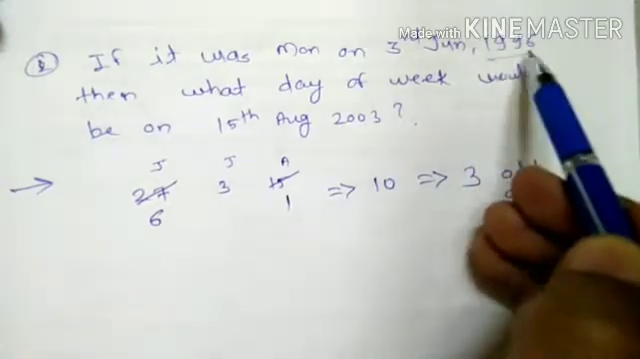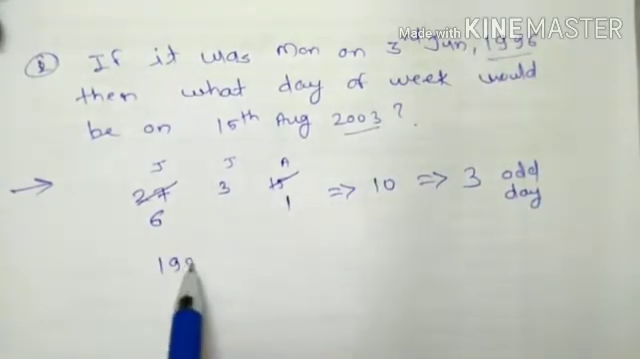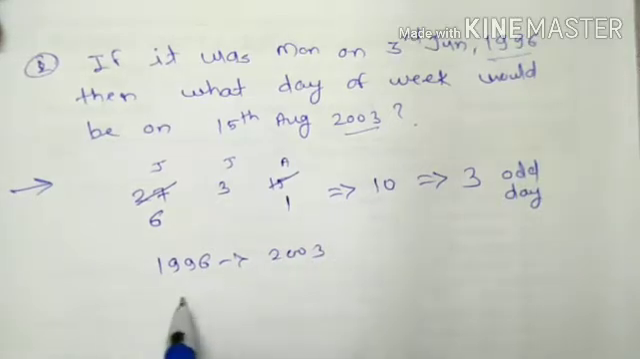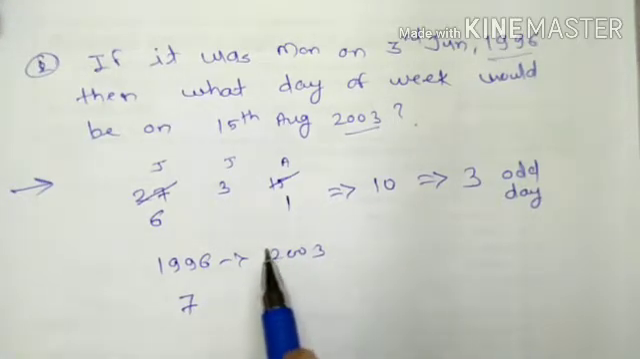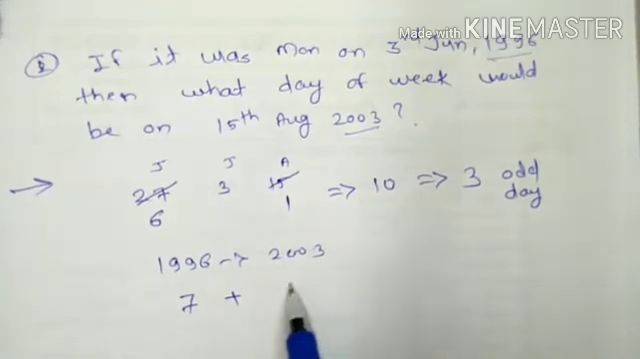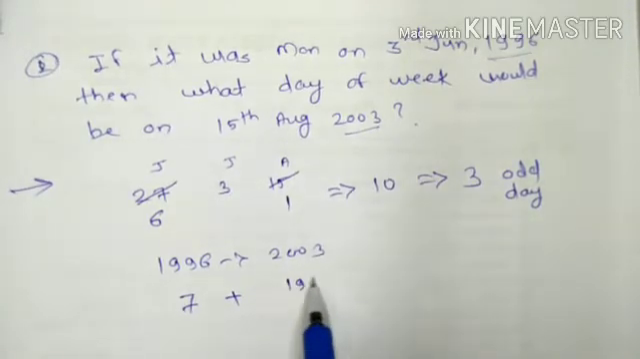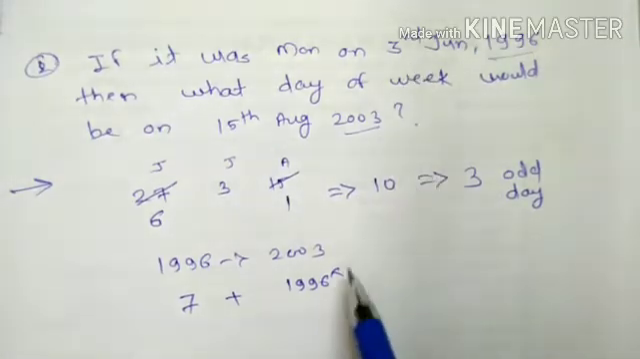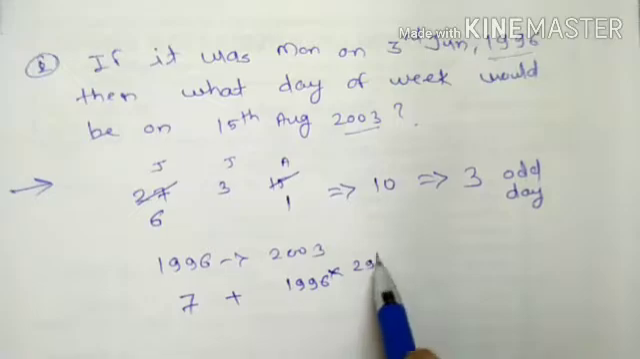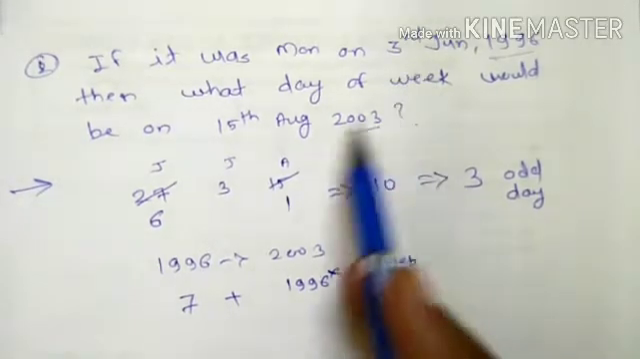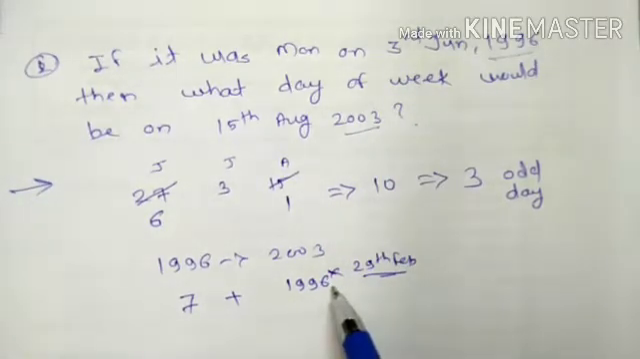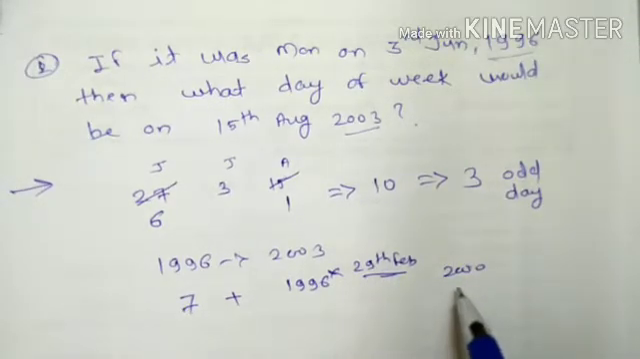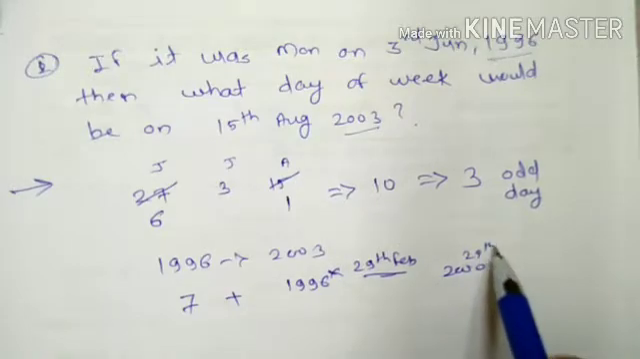After that, 1996 to 2003. The number of years difference is 7. There is a difference of 7 years. Plus leap years, we don't require to consider 1996. Why? Because it is after 29th Feb. So 29th Feb 1996 is not coming in these days, so we will not consider it. After that 2000 will definitely come. The 29th Feb of 2000 will also be included.